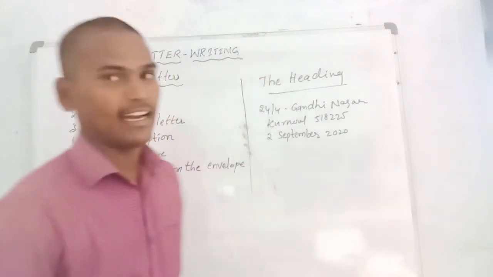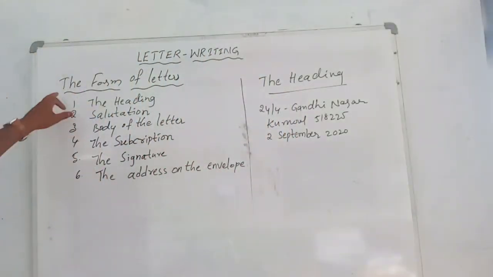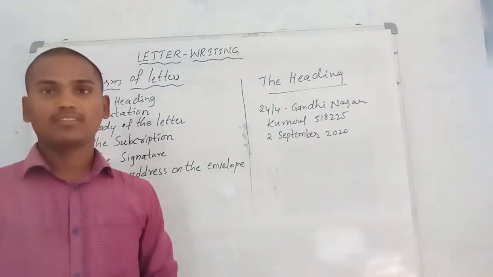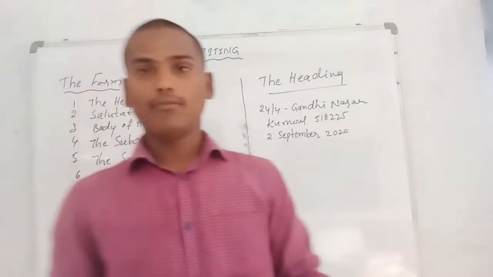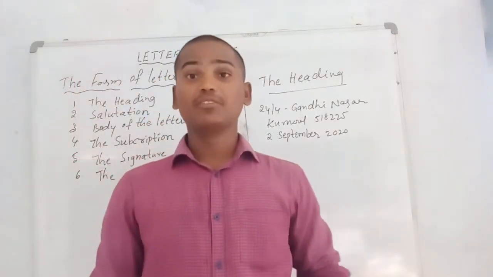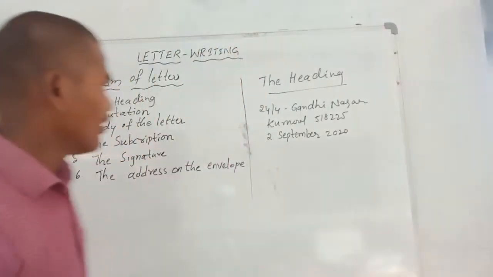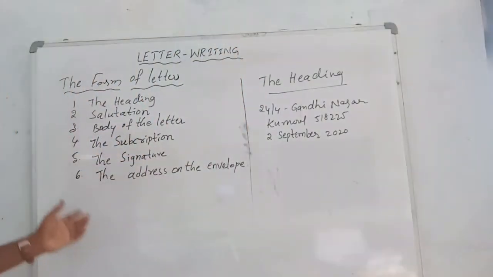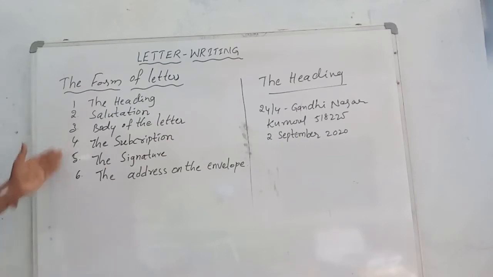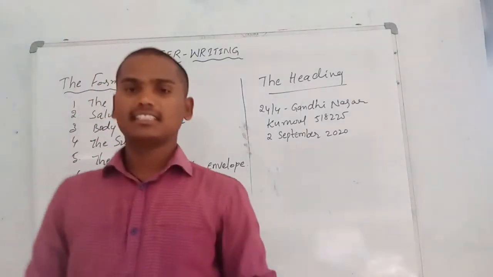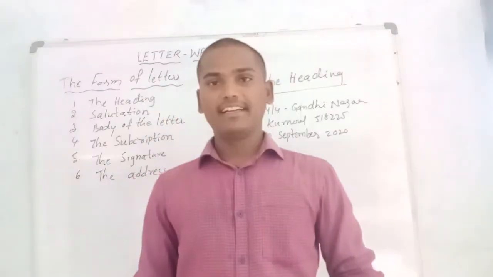Okay, let us see here. I have written something on the board. First, the form of letters. How does a letter form? If you want to form a letter, what do you need? You need 6 parts. What are they? First one, the heading. Second one, salutation. Third one, body of the letter. Fourth one, the subscription. Fifth one, the signature. Sixth one, the address on the envelope. These are the 6 important parts in every letter.